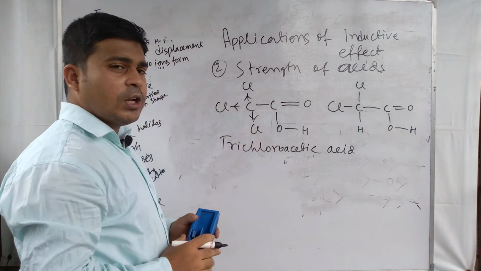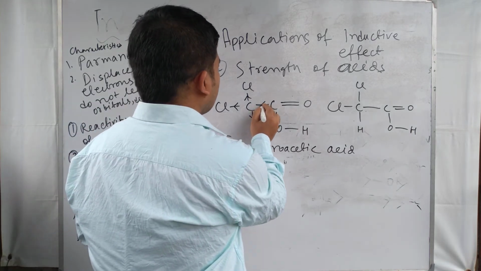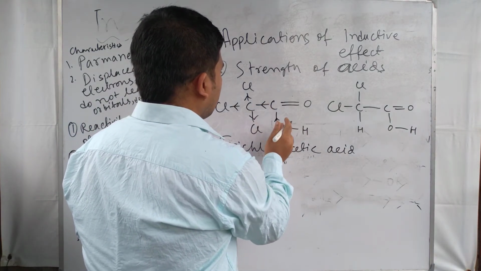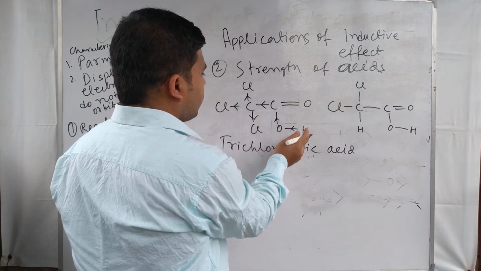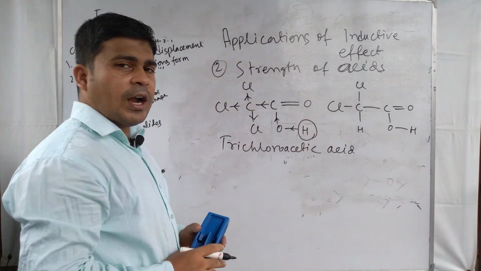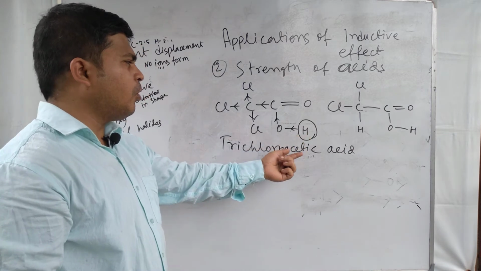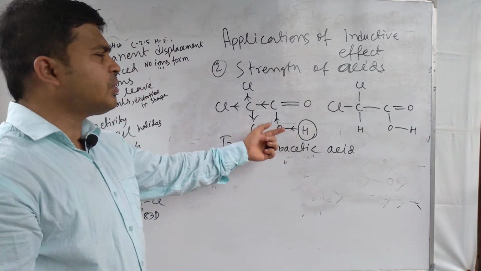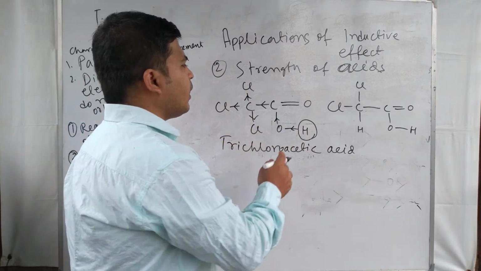Chlorine is operating an electron withdrawing inductive effect. So due to this electron withdrawing inductive effect, the proton, hydrogen as H plus, is released faster in the case of trichloroacetic acid.